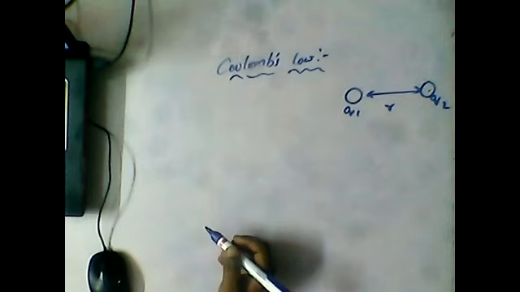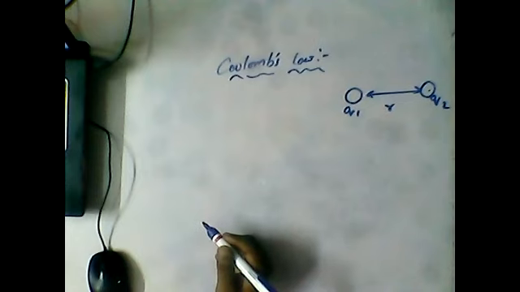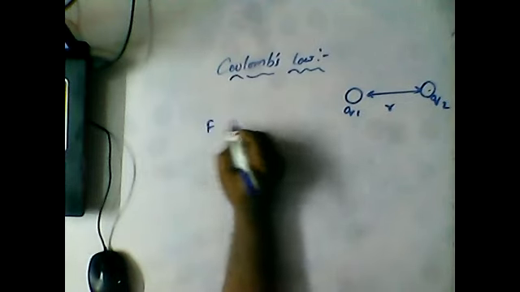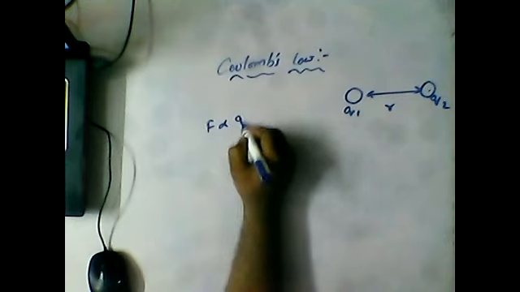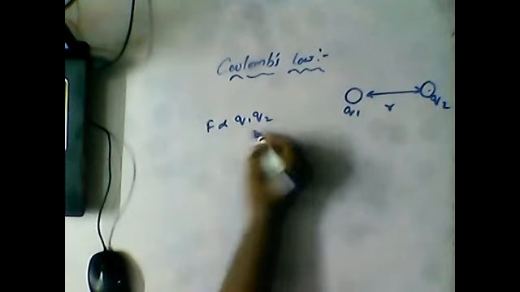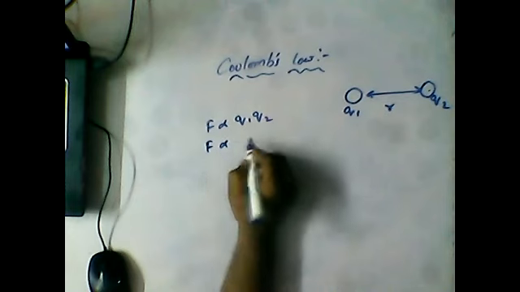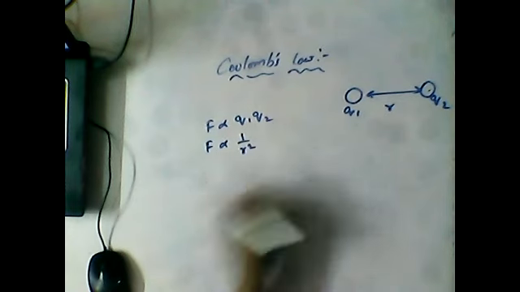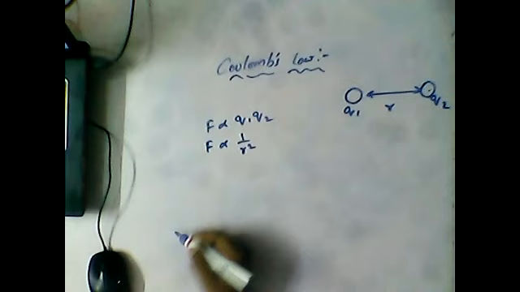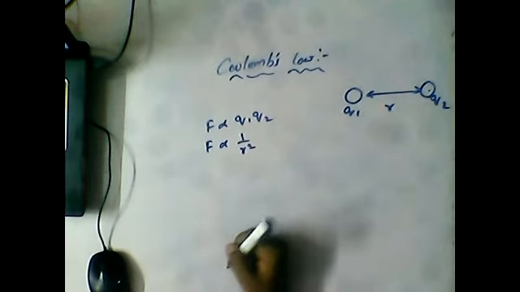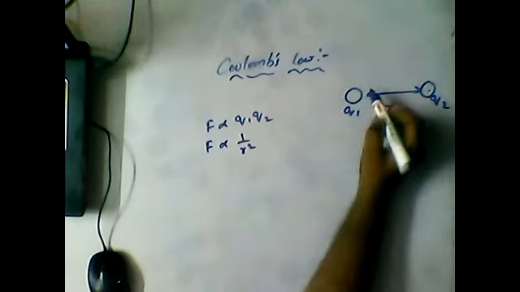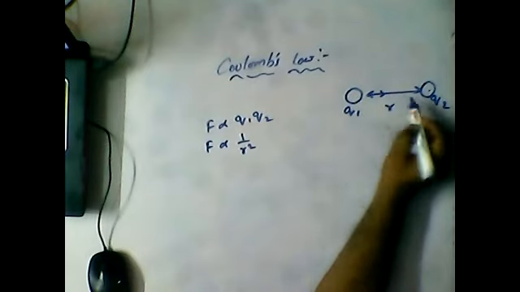If it is similar charges, then repulsion takes place. If it is non-similar or unlike charges, it will experience attraction. Force is directly proportional to the product of their charges, and force is also inversely proportional to the square of the distance between them, and acts along the line joining the two points. The force of attraction or repulsion,